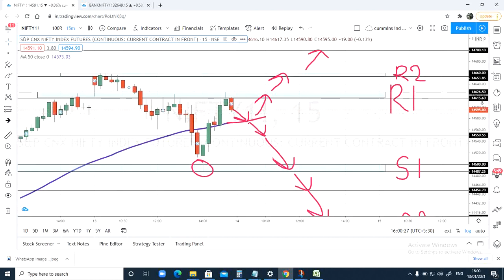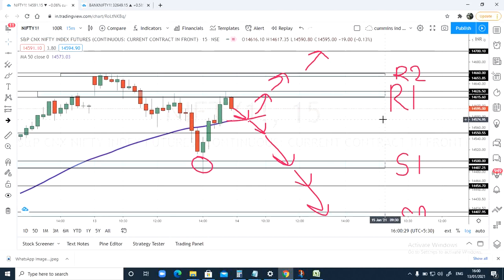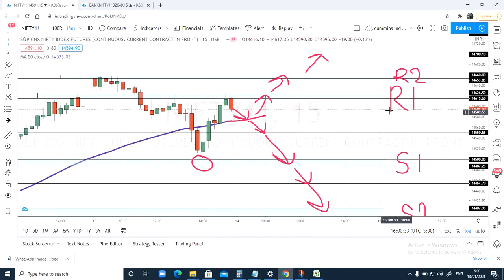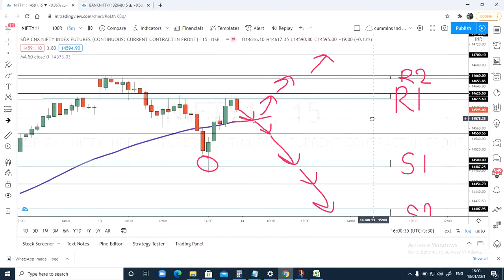So guys, in case you have any doubts on the 50 moving average and how I'm using it, you can drop a comment. I'll try to create a new video and upload it so that you can understand.